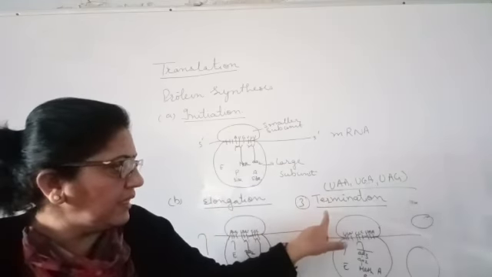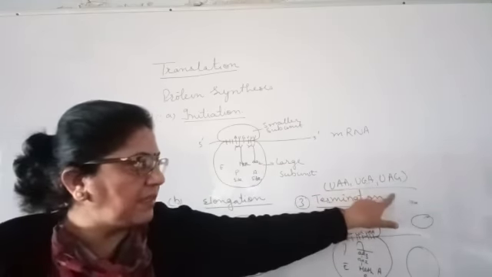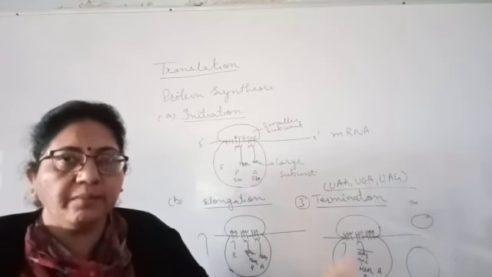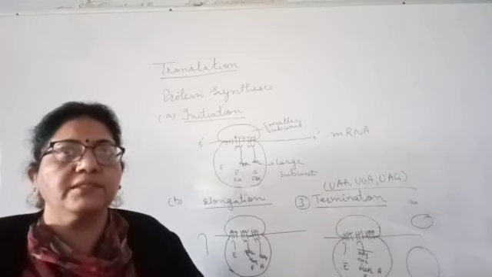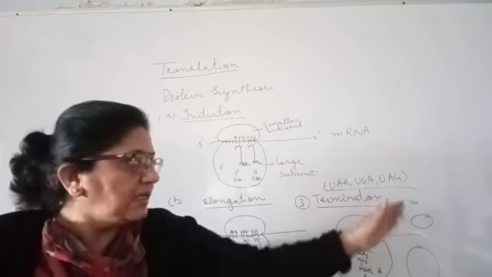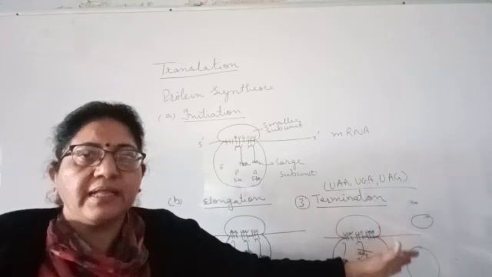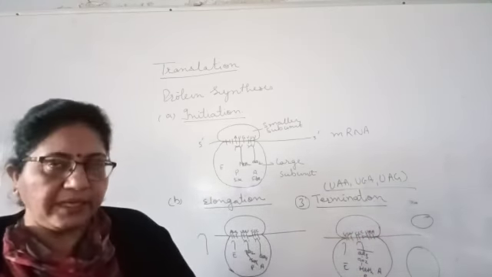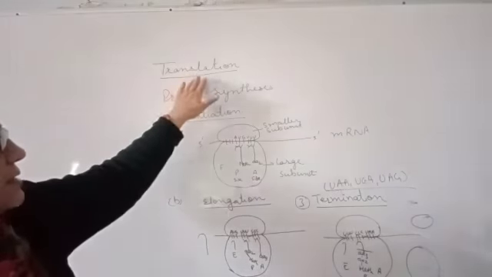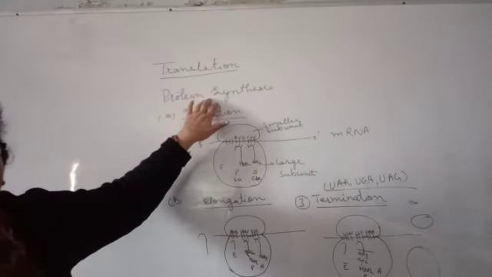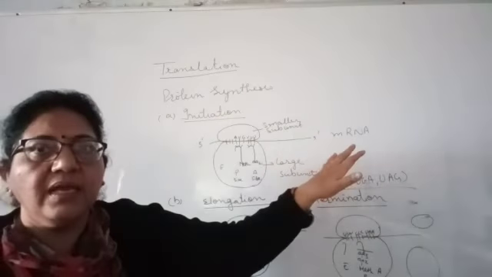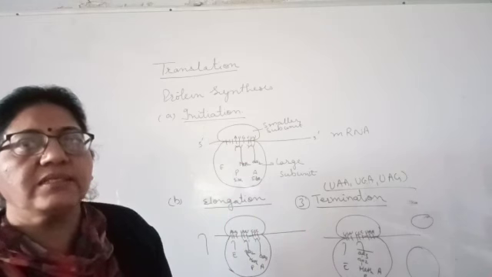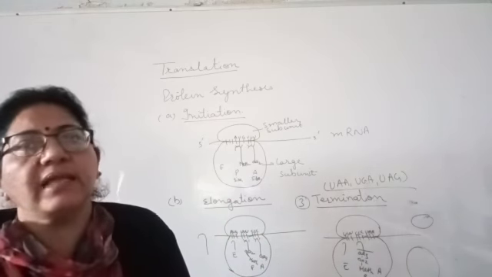So this is termination, that is, with the help of these terminating codons your polypeptide chain is terminated and released into the cytoplasm for the formation of the protein, dissociation of the smaller as well as the large subunit takes place, and the cycle repeats. So this is about your translation, that is your protein synthesis, in which protein is synthesized from RNA. So please go through this in your NCERT. Till then, thank you.